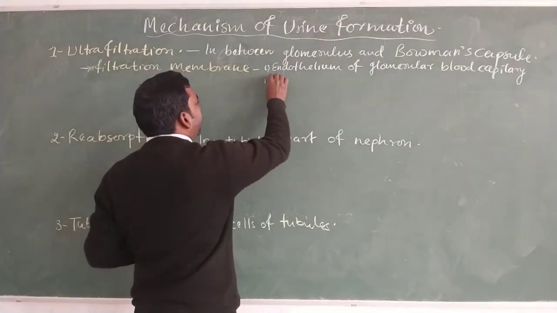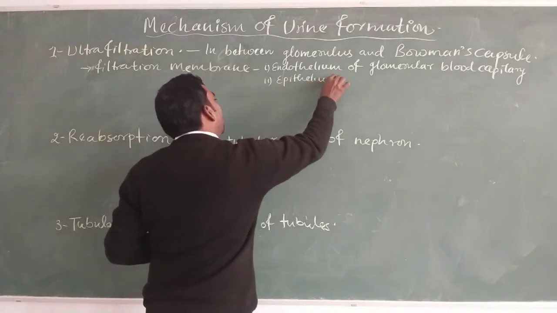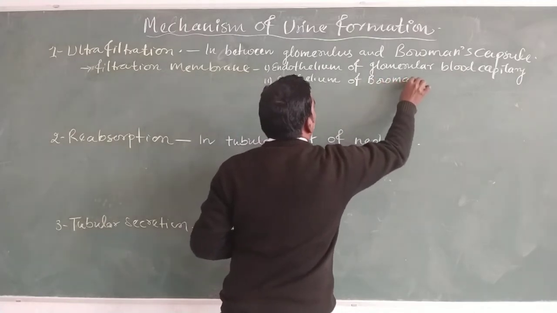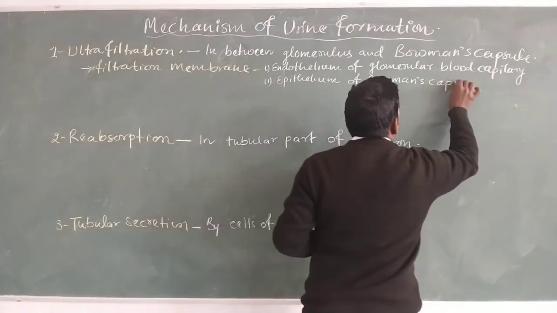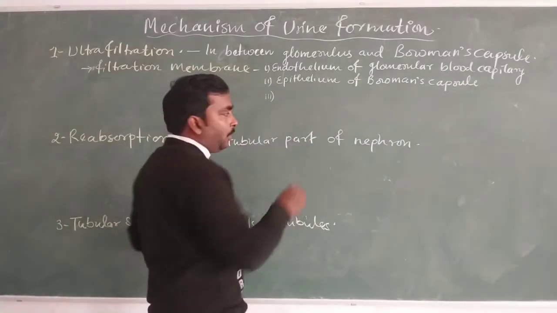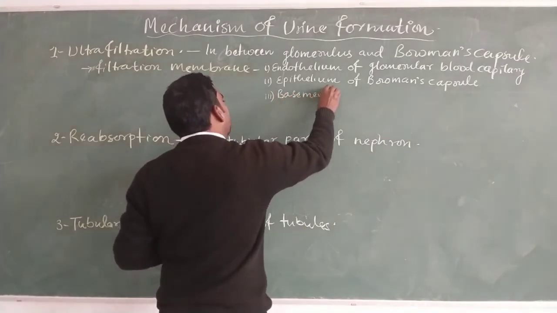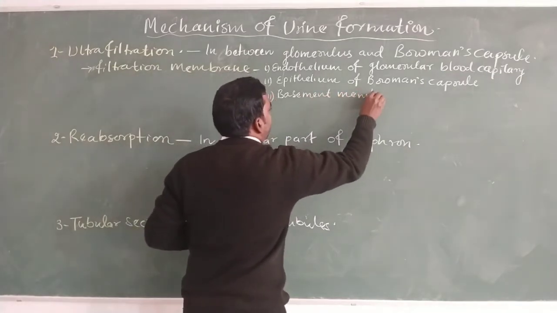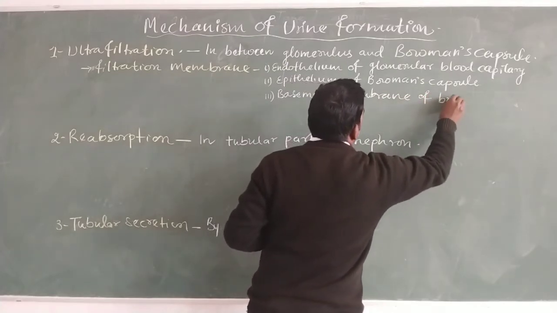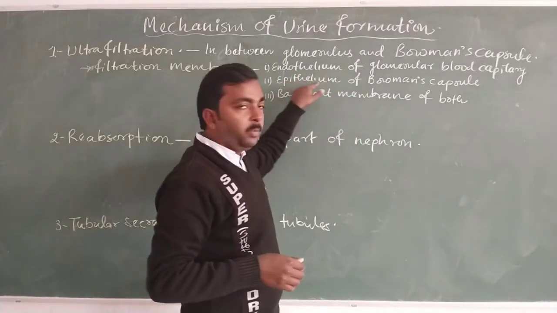The second layer is the epithelium of Bowman's capsule. The third layer is the basement membrane of both, that is the endothelium as well as the epithelium.